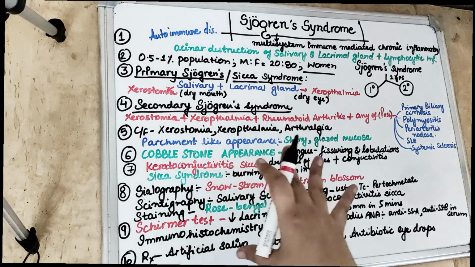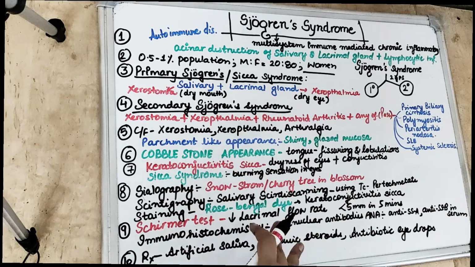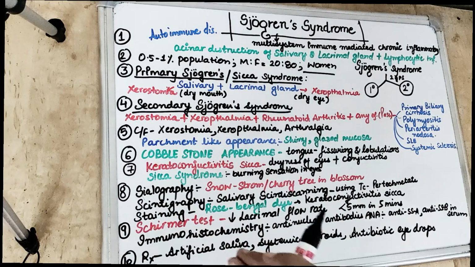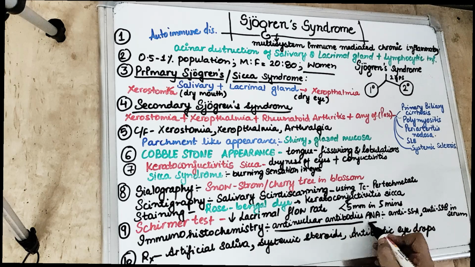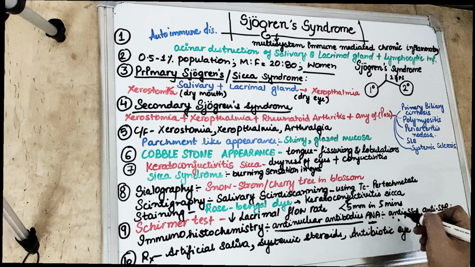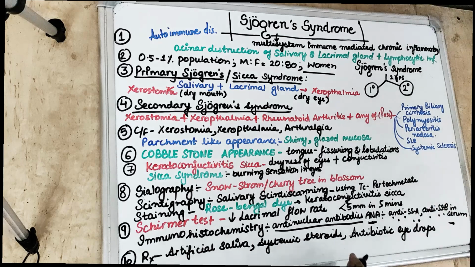Now what we see in Sjogren syndrome is that there are rheumatoid factors present. There is presence of serum anti-nuclear antibodies, that is anti-SSA, which is anti-Sjogren syndrome A, and anti-SSB, anti-Sjogren syndrome B, present in the serum.